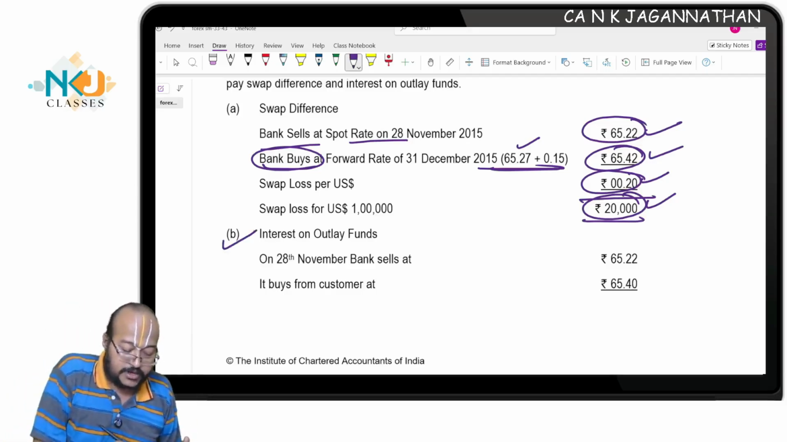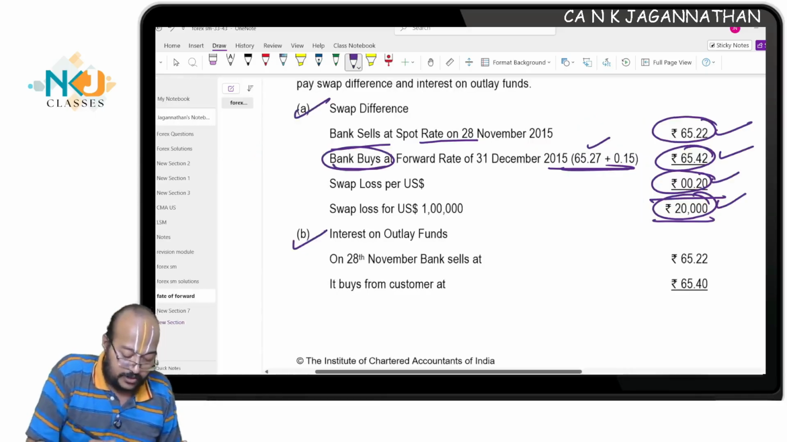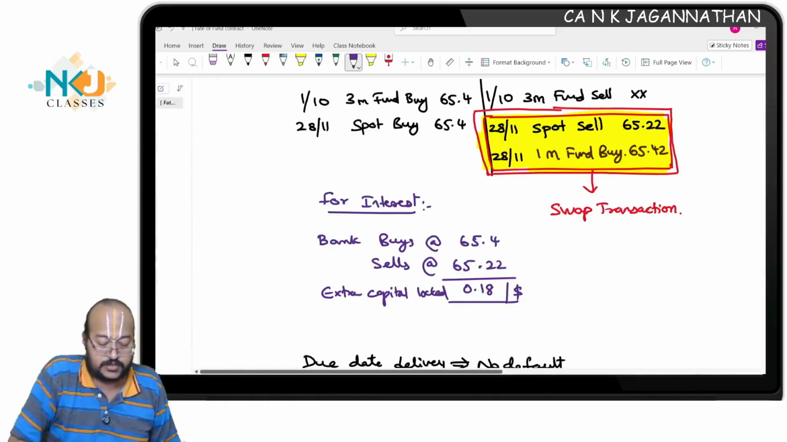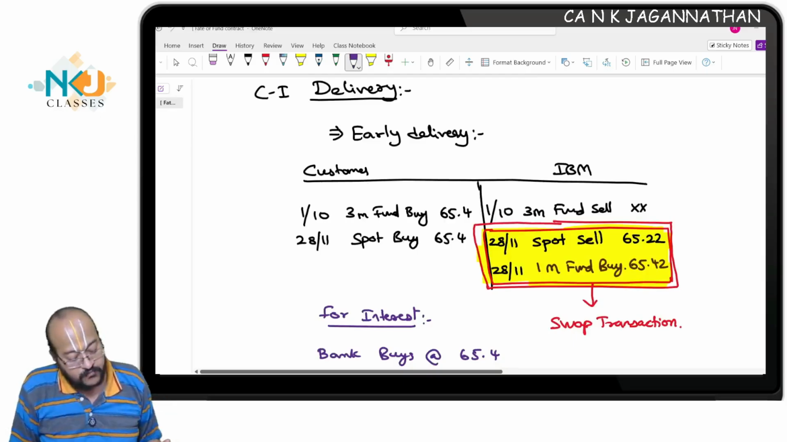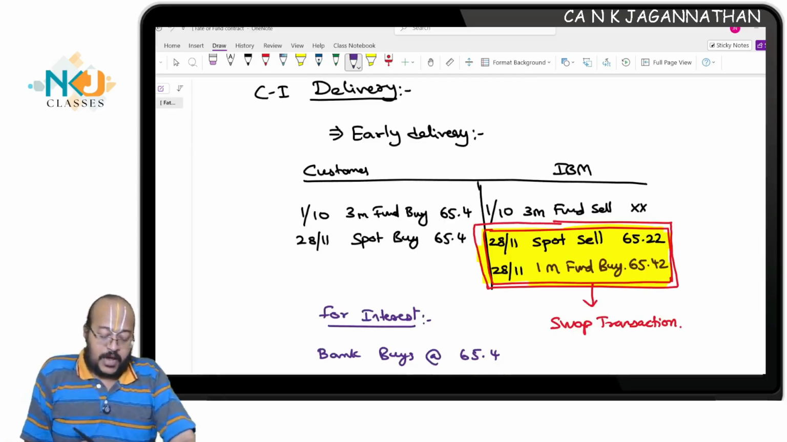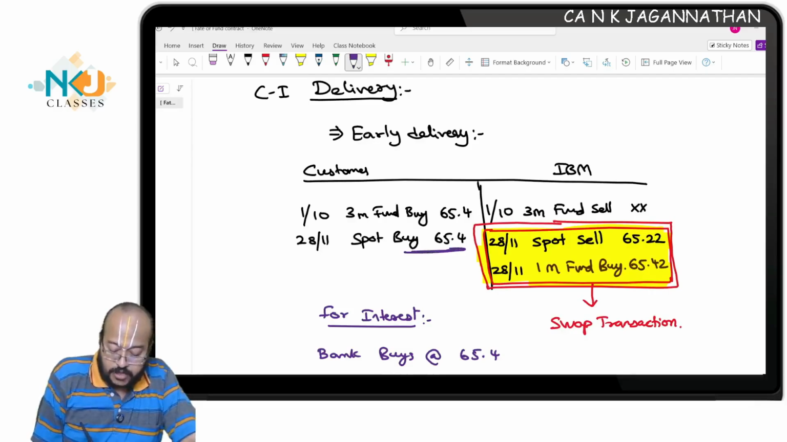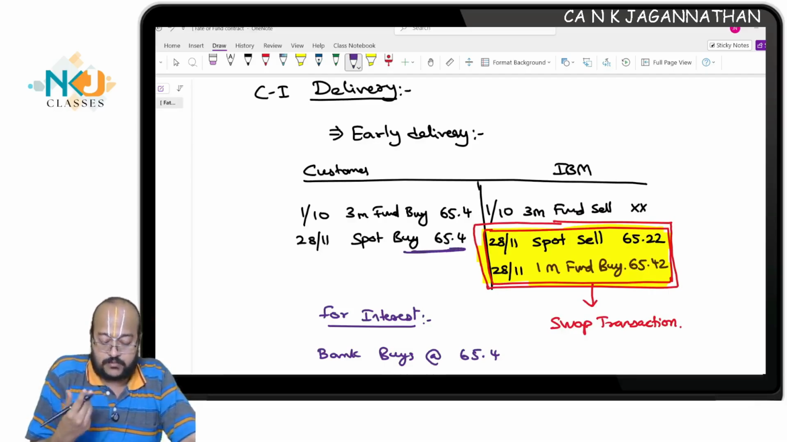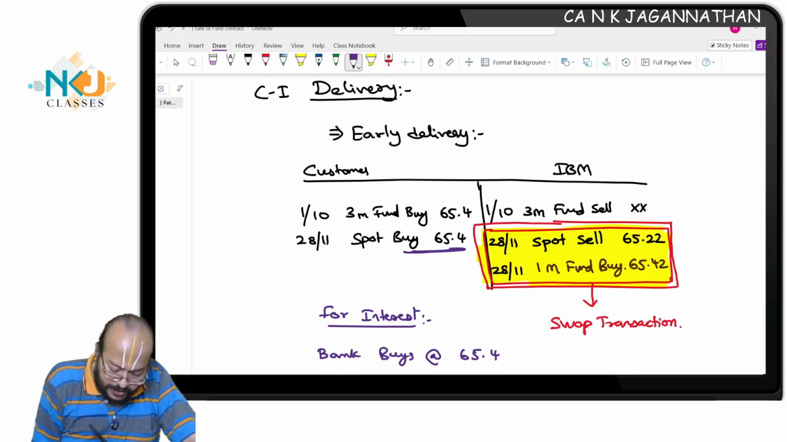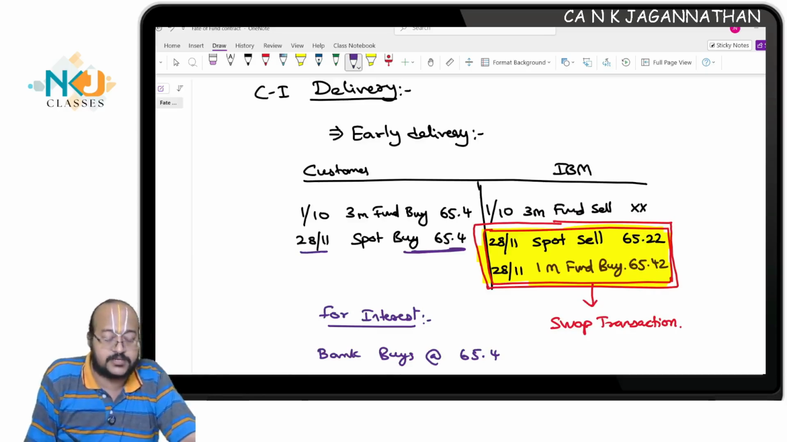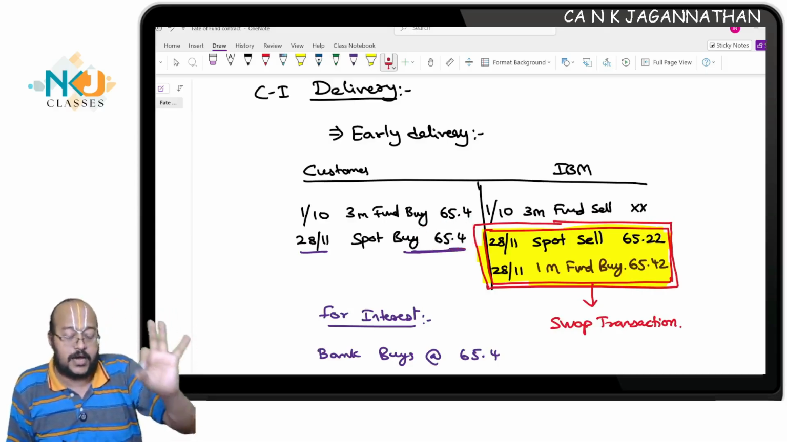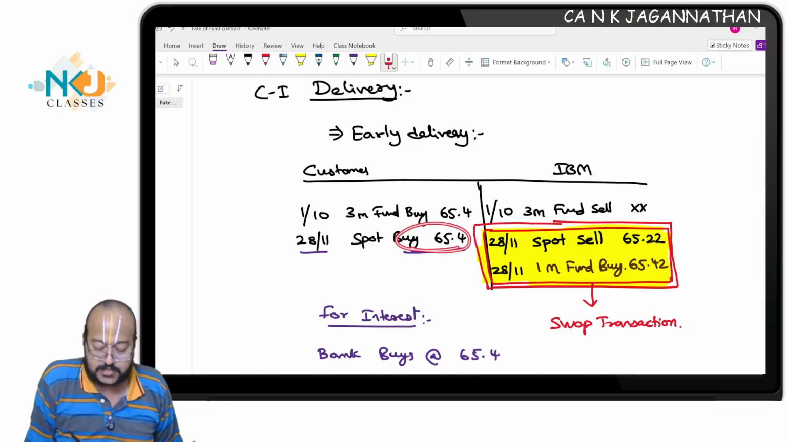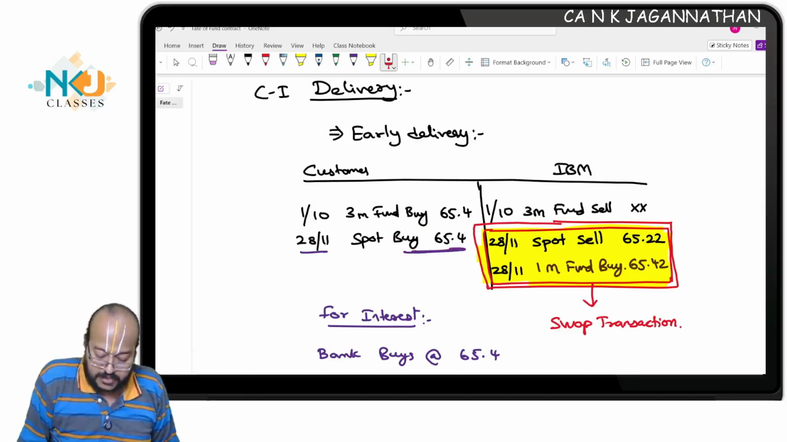Next, I'll move on to the interest on outlay of funds. Very simple. How to understand the interest transaction? That also you can see from here. What happens in the interest transaction? Now, I have to buy from you, urgently, on 28/11 itself. How much? By paying 65.4. This is the outflow. I am buying from you by paying 65.4 per dollar, and I am selling at what rate?